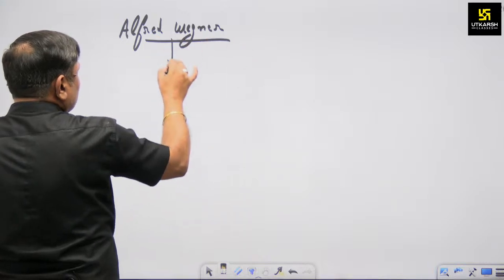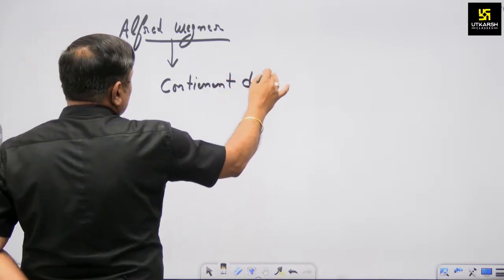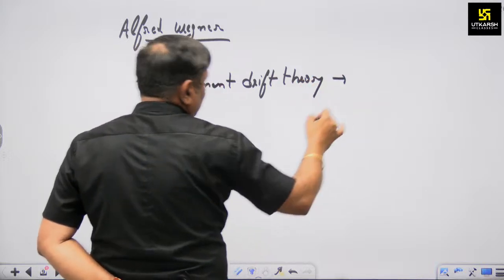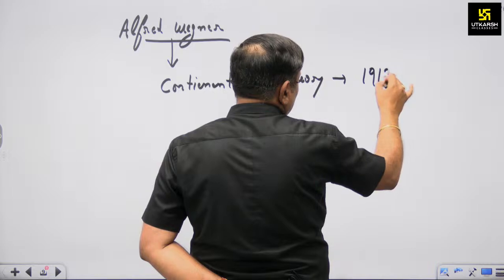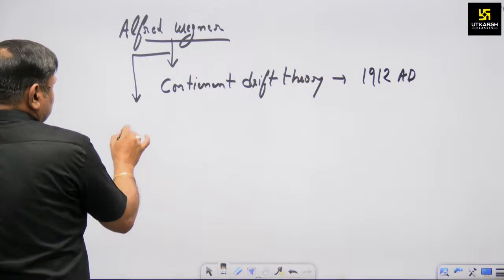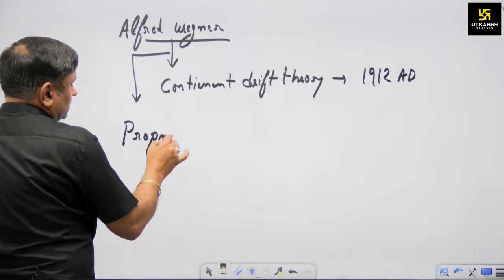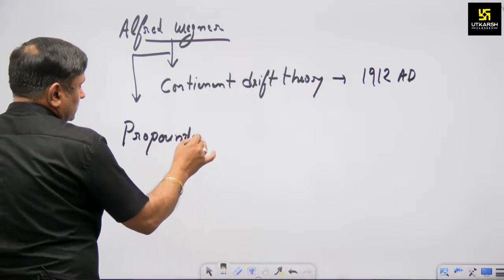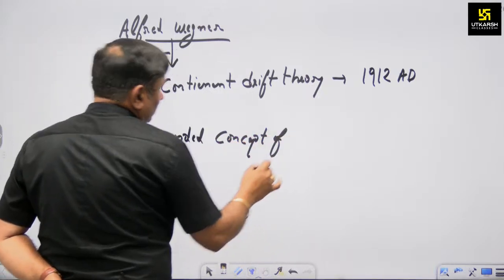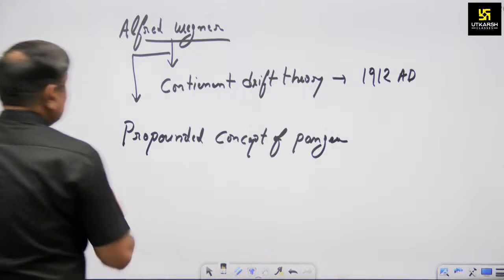In his continental drift theory, he propounded in 1912 AD the concept of Pangaea. So which person? Alfred Wegener.